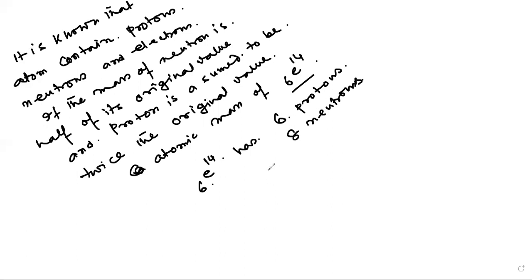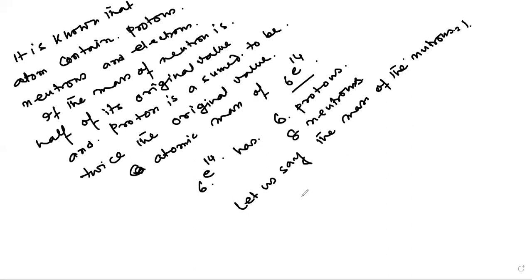So let us take the mass of the neutron. Let us say the mass of the neutrons is equal to 1. So this was 8 into 1, that is equal to 8.